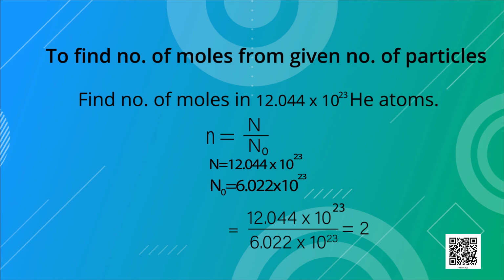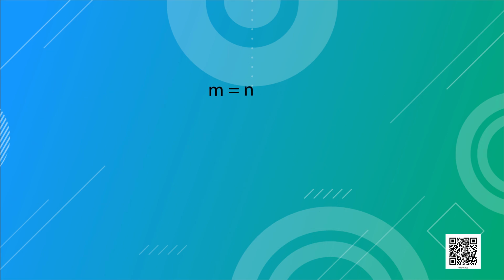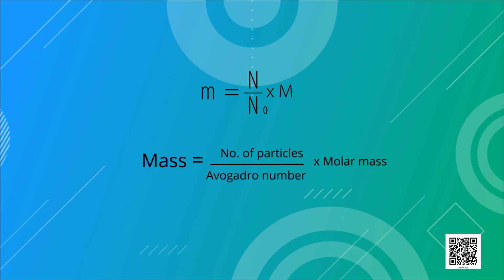Now the formula for finding mass. Formula is small m is equal to small n into capital M. That is, to find mass, we have the formula mass is equal to number of moles into molar mass. If number of particles are given, the formula is small m is equal to capital N upon N naught into capital M. That is, mass is equal to number of particles upon Avogadro number into molar mass. Let us solve questions based on these formulae.